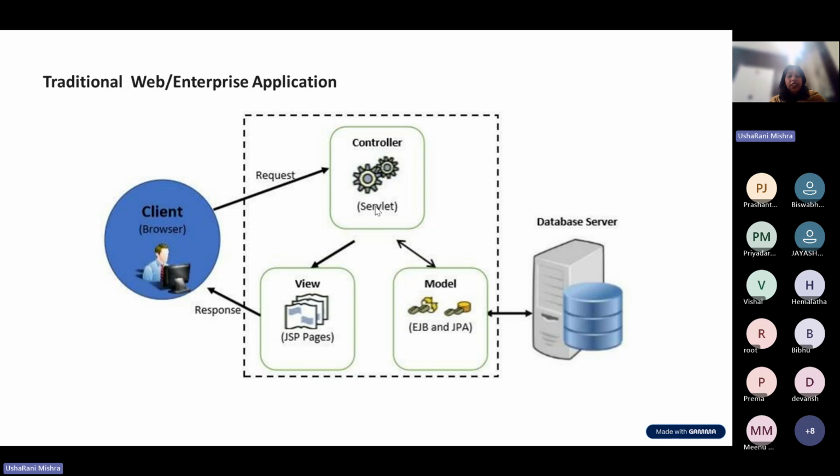In the traditional application, we were installing a server, right? We were installing a Tomcat server or WebLogic server, some sort of server. A lot of effort we were putting into configuring the application. And believe me, when I was starting my career, that time it was too hectic for us. We were building the application and doing a lot of configuration. We had XML files, and a lot of servlet JSP mapping. For this request I should map my response to this JSP, like that, a lot of mapping.